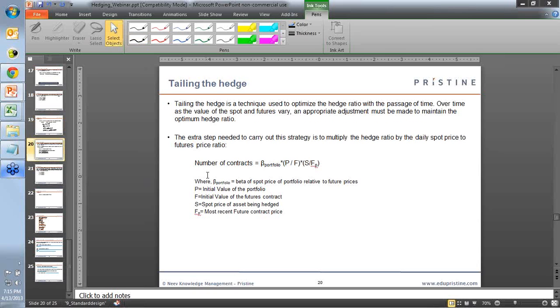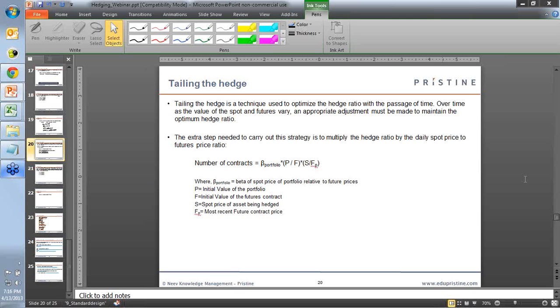Next we'll look at tailing the hedge. Tailing the hedge is used to basically update the hedge ratio that you have with the passage of time. So what happens usually is that as time goes by, the price of the futures and the spot fluctuates a lot. So if the value of the futures with which you are wanting to hedge increases a lot, then you will basically require fewer future contracts to hedge your position.